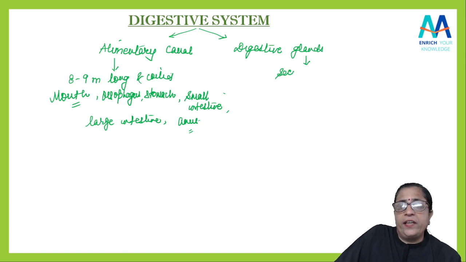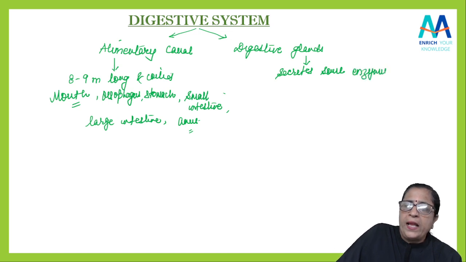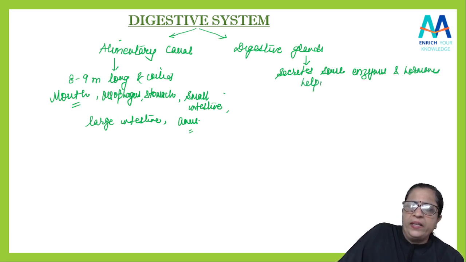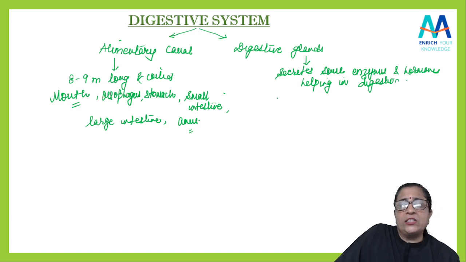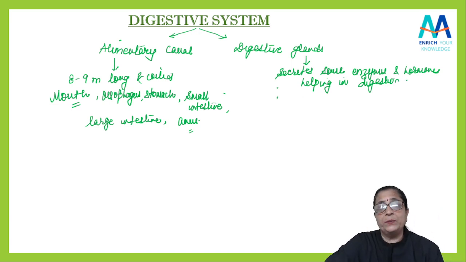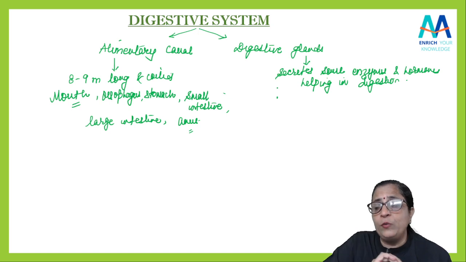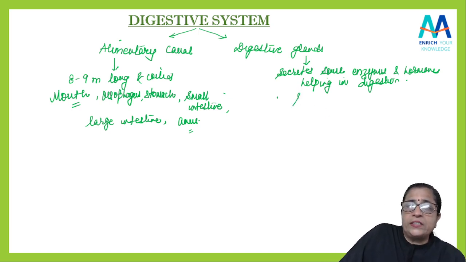Yes, so they secrete some enzymes and hormones helping in digestion. Now, which are these? What are these glands? ये कौन-कौन से glands है? Anyone? There is from the mouth only. If you will start, there is a salivary gland, है ना? So salivary gland is there.